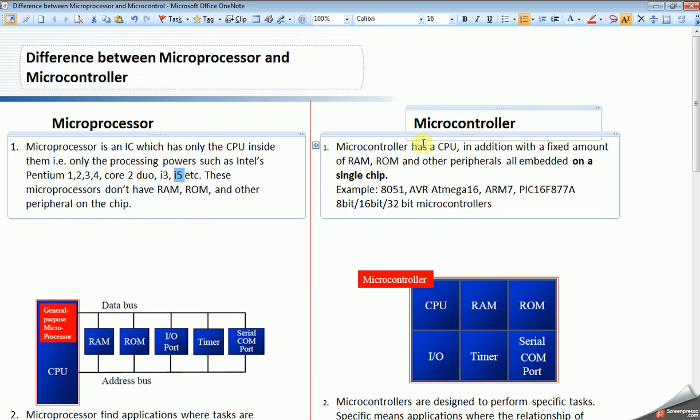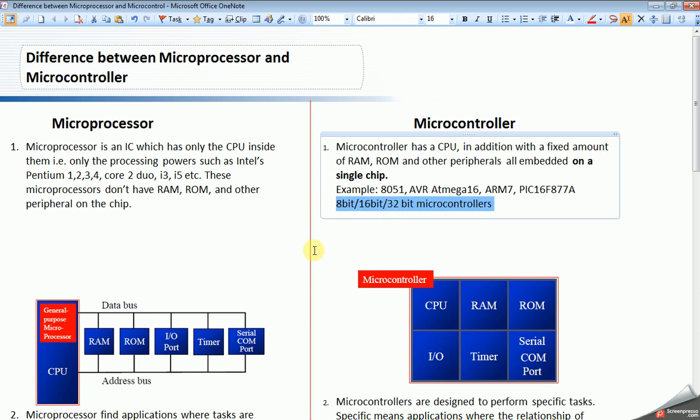Whereas a microcontroller has a CPU in addition to a fixed amount of RAM, ROM and other peripherals, all embedded on a single chip. The examples are 8051, AVR, ARM and PIC microcontrollers. There are different types of microcontrollers like 8-bit, 16-bit and 32-bit microcontrollers.